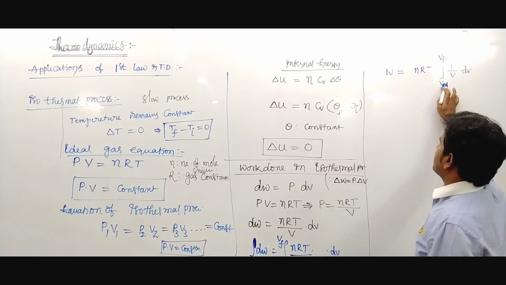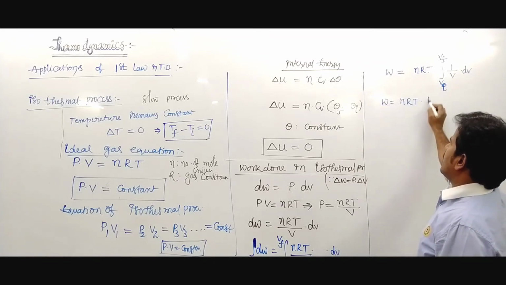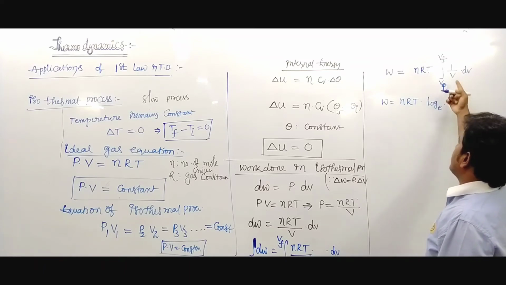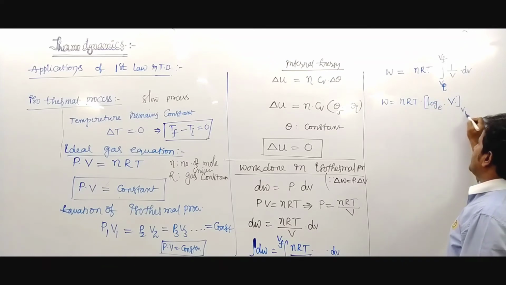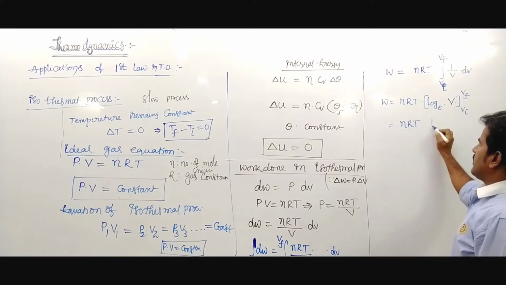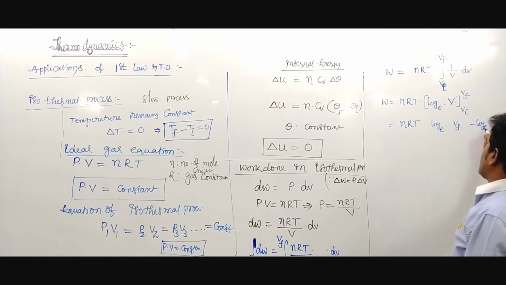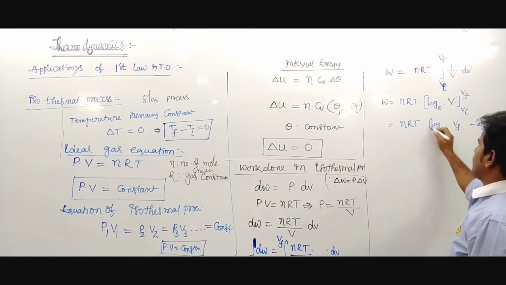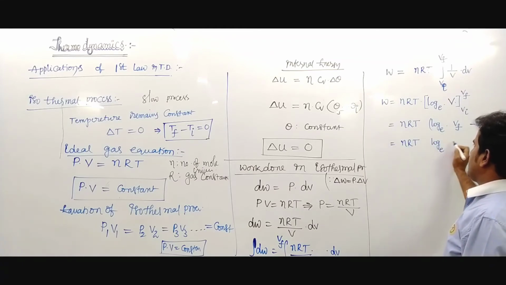Its value is nRT log e V final minus log e V initial, which equals nRT log e V final upon V initial.